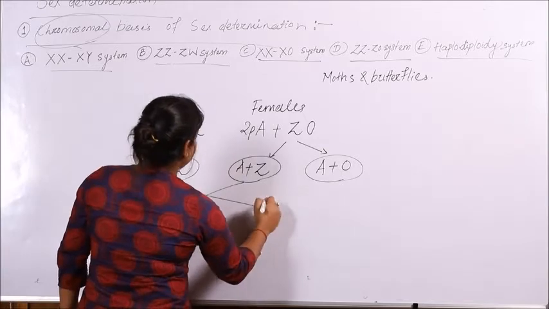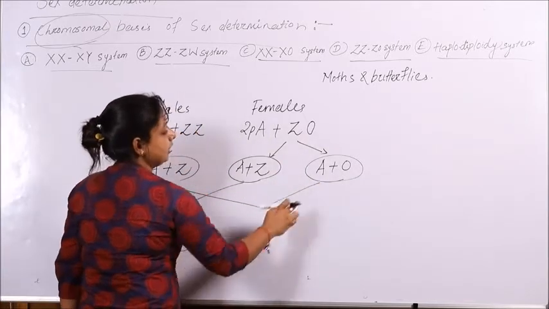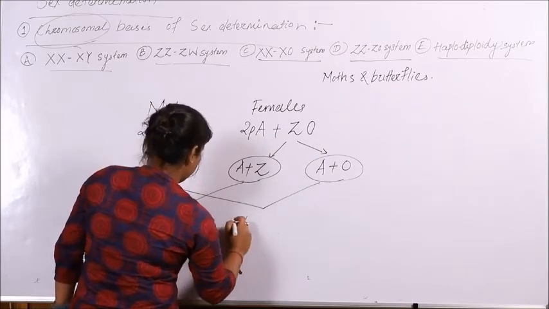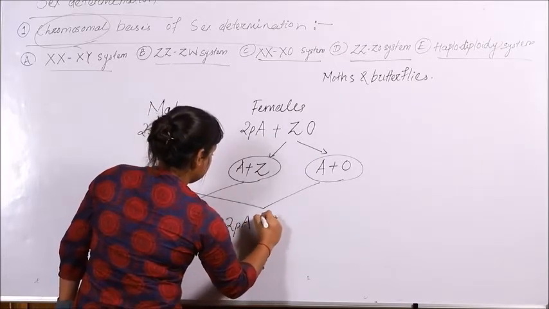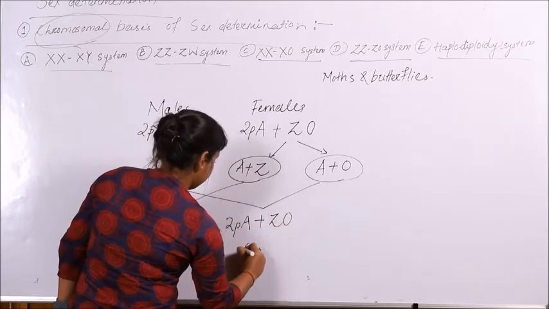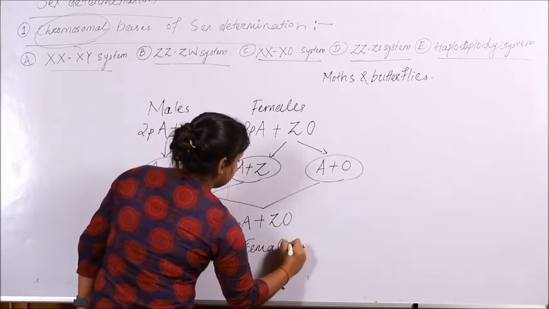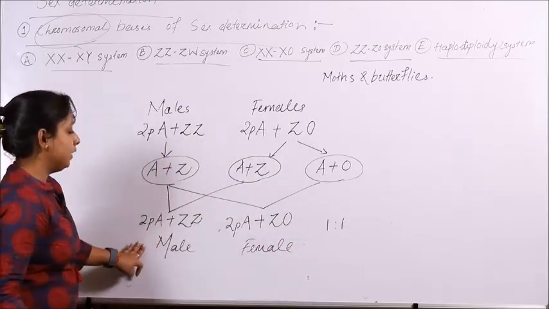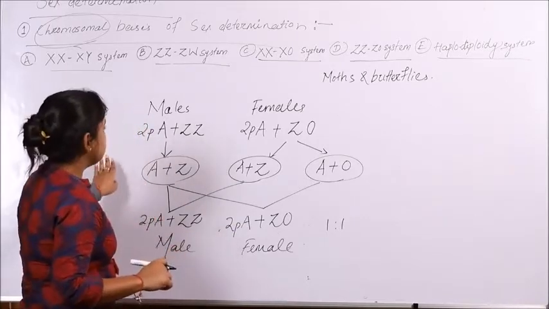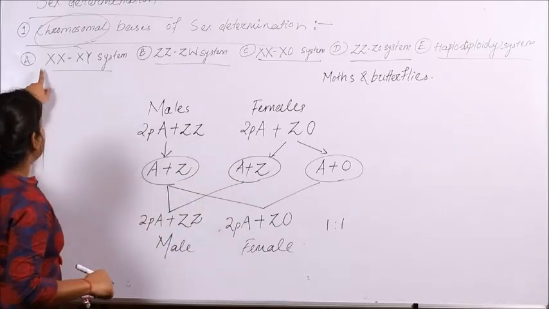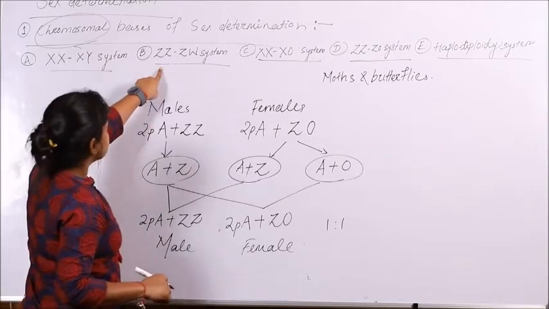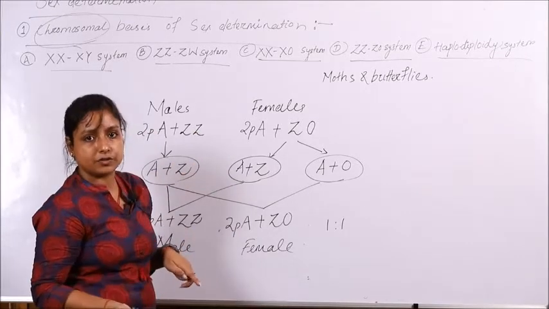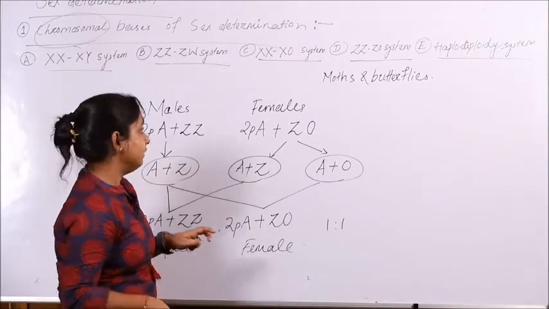However, if the male gamete is fusing with the female gamete containing no sex chromosome, then it will produce a female offspring with a single sex chromosome, that is a single Z. Here again, the ratio remains 1:1 for the development of male to female offspring. So what concept differs here? Again, unlike the XX and XY system or ZZ and ZW system, this system is not depending on the type of sex chromosome, rather the number of sex chromosome in the individual itself.